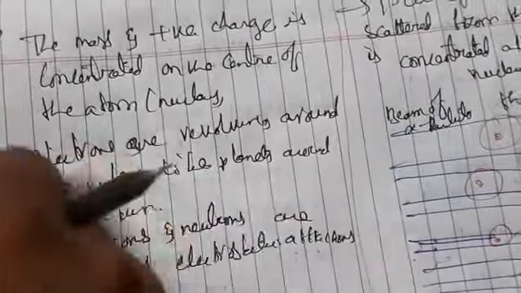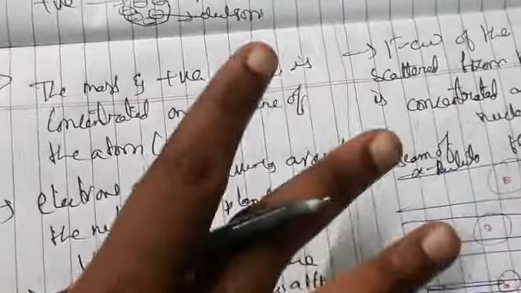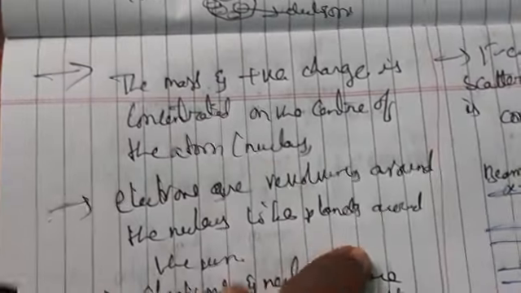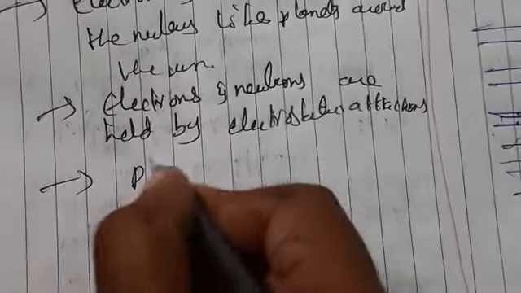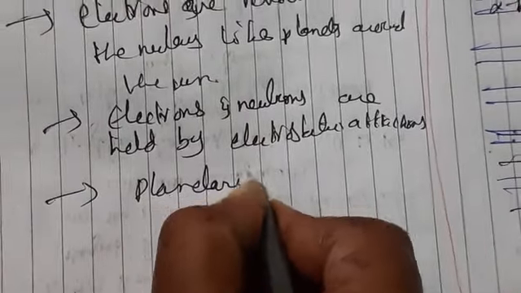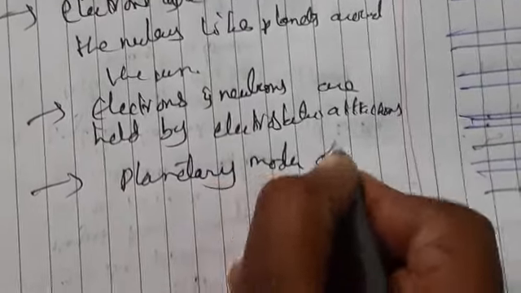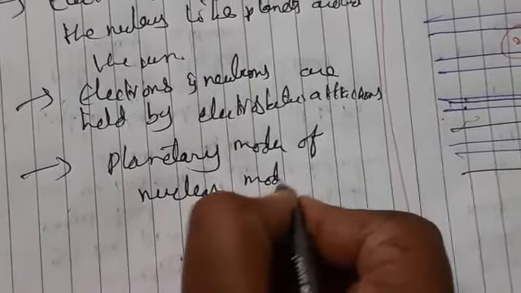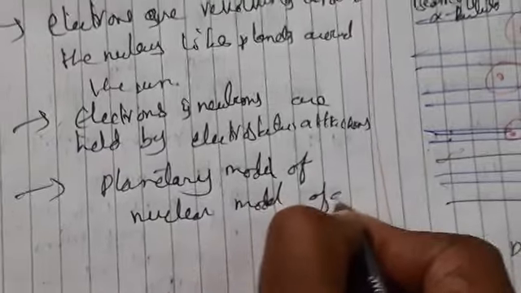Okay, the mass of the atom is in a very small region, which means it is concentrated only in the nucleus. And this model is also known as the planetary model or nuclear model of an atom. So this is nothing but the Rutherford atomic model, and it also has drawbacks. It has atomic number and mass number, how he determined them, in the next class we can see. Thank you.